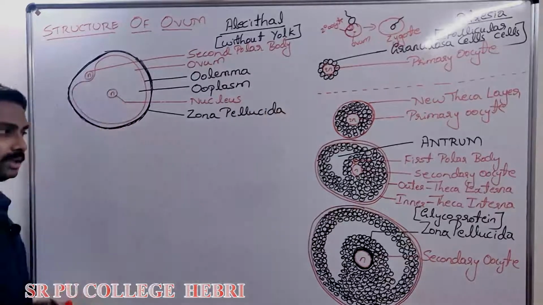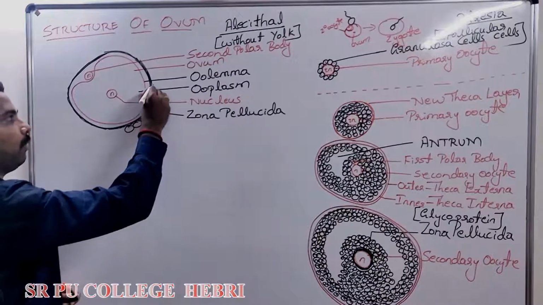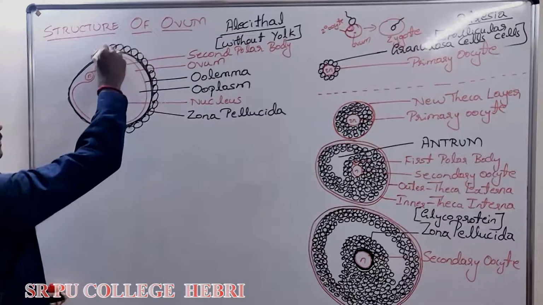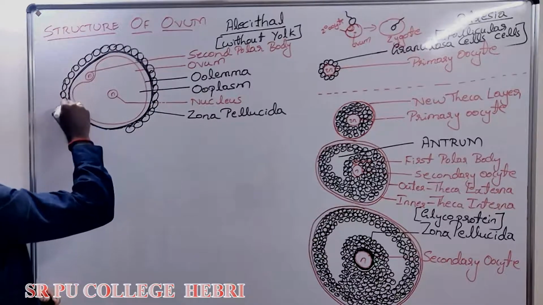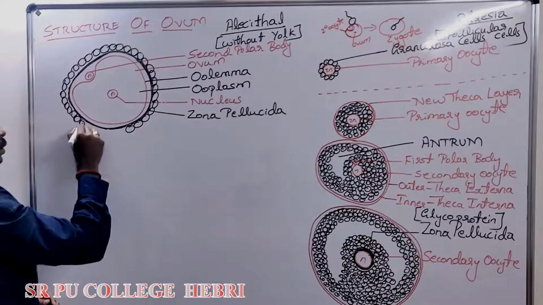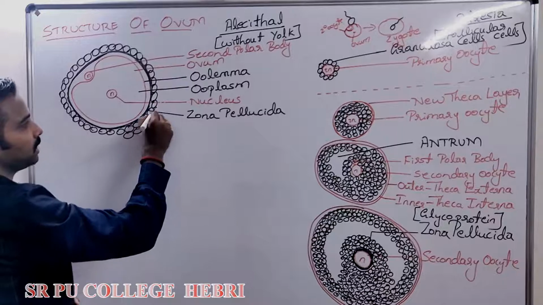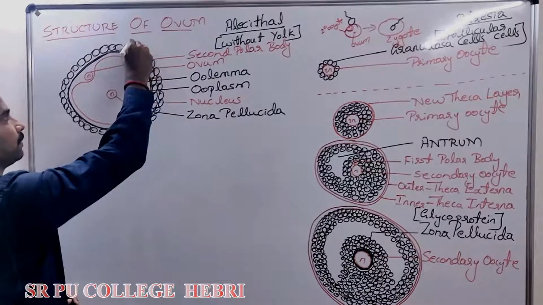Okay, after that it is still covered by a few layers of which one? Granulosa cells. You know the function of granulosa cells, which help in nourishment by producing some fluid, and they even produce the female sex hormone called which one? Estrogen.